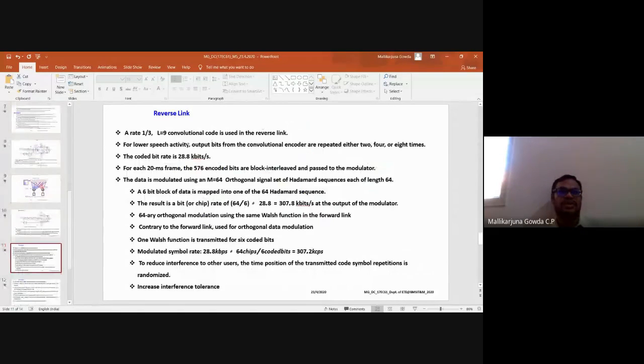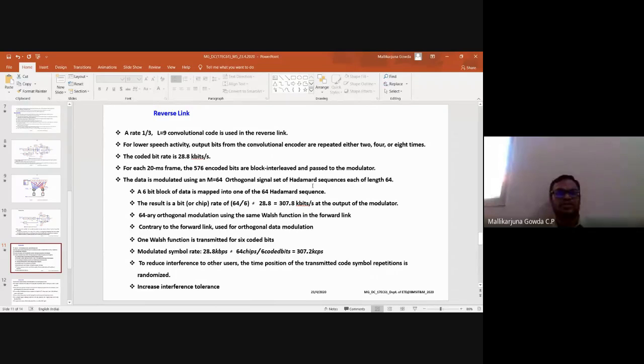So I said a coding rate of 1/3 with constraint length of 9 is used, right? The coded bit rate will be 28.8 kbps. How do we get that? I said for each 20 millisecond frame from the speech, I get 576 encoded bits. They are block interleaved and passed to the modulator. That is 64-ary orthogonal modulation, right? So the data is modulated using